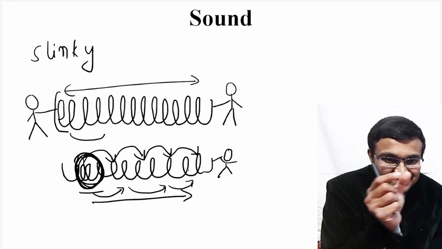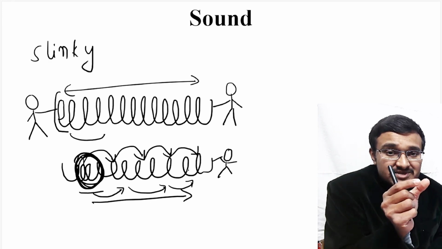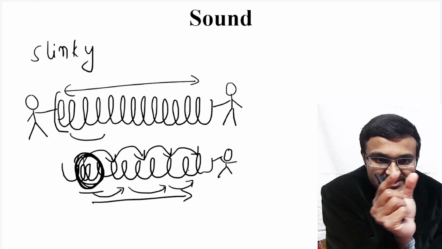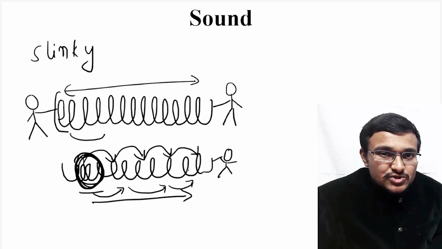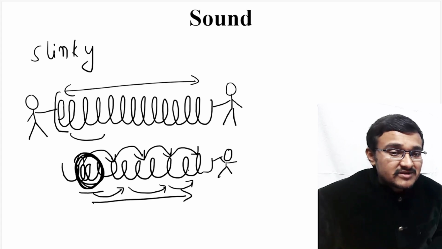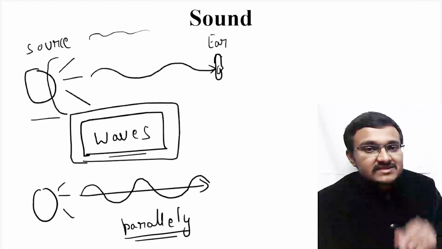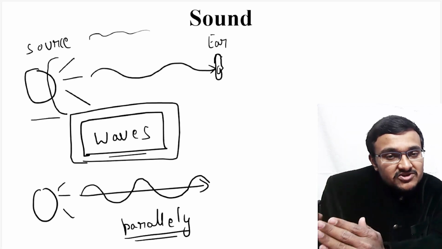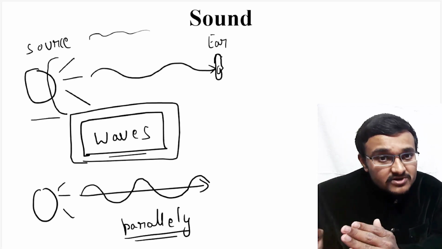So you can see the compressions generated by shaking the slinky moving longitudinally along the slinky. With this experiment, you can see that these waves are parallel to the direction of propagation of sound.